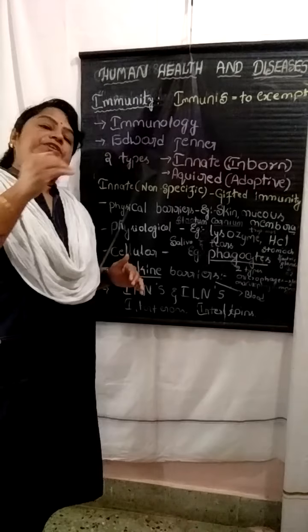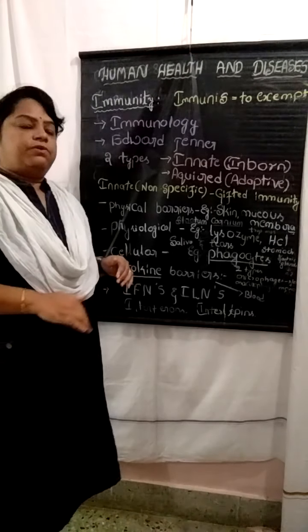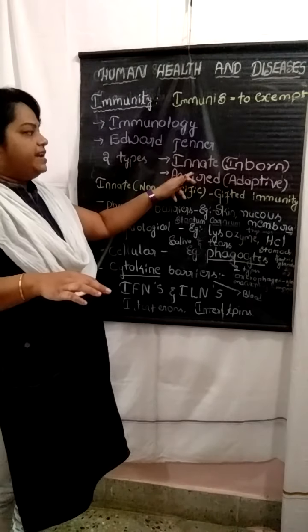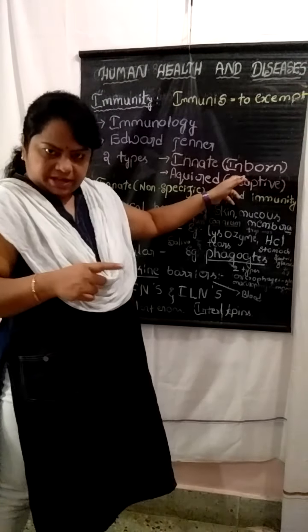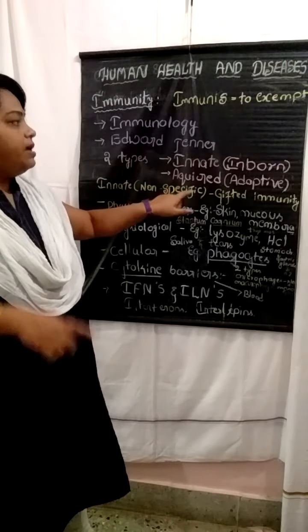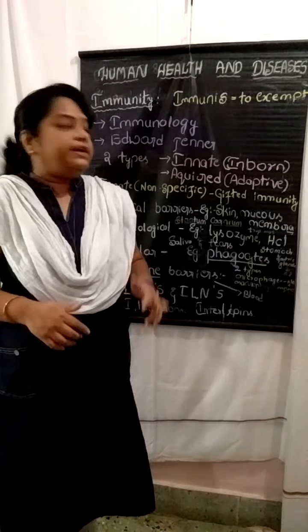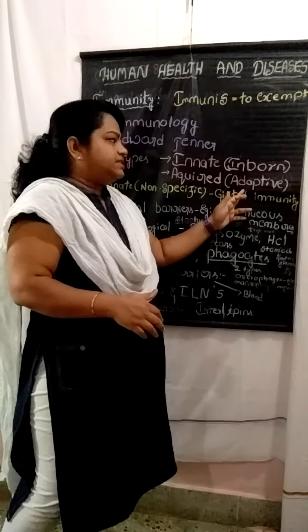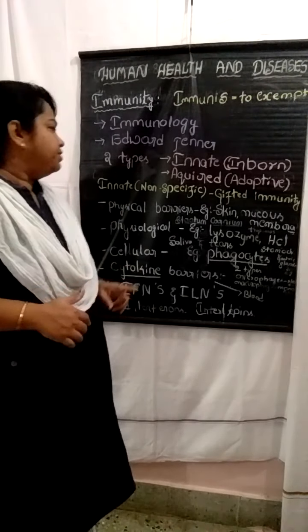We are gifted with it from birth; naturally it is present in our body. Hence the name inborn immunity. The second type of immunity is called acquired immunity, also called adaptive immunity.